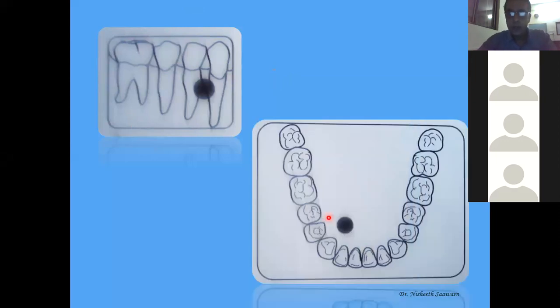So if I look at the top, I will know that it is on the lingual aspect. Correct? No confusion. Very simple. Take an IOPA radiograph, take an occlusal radiograph. Now you know which side it is.